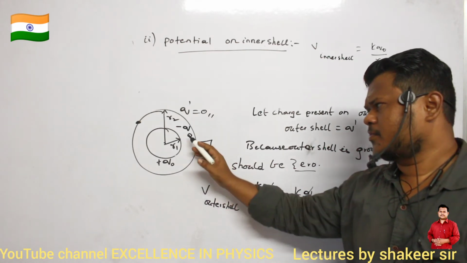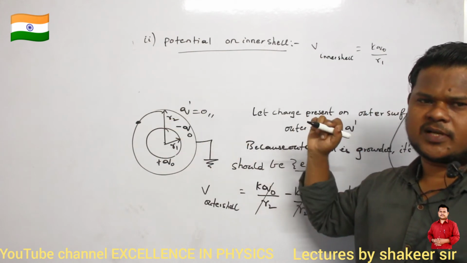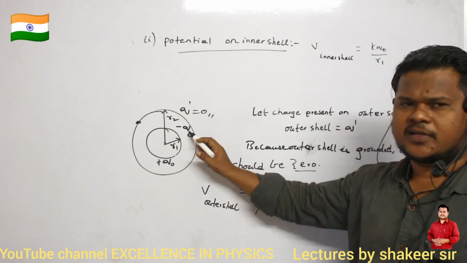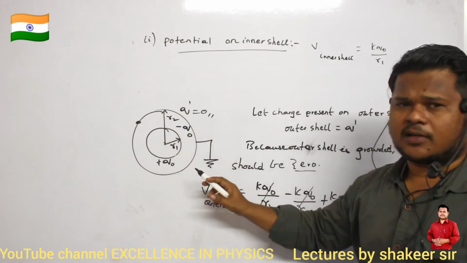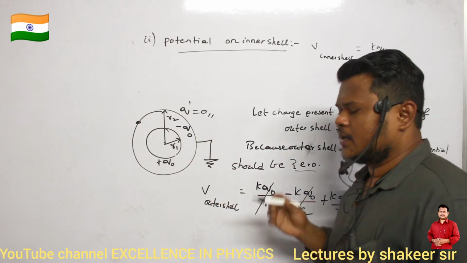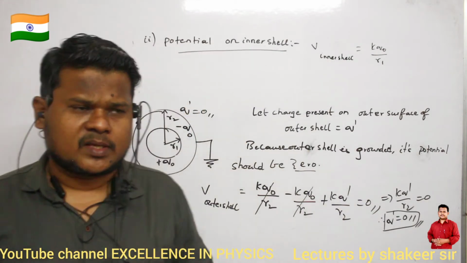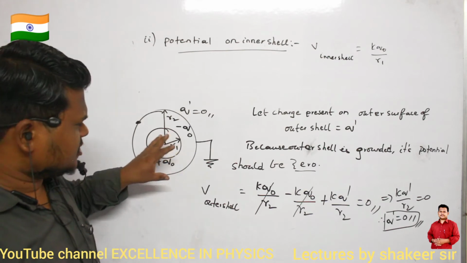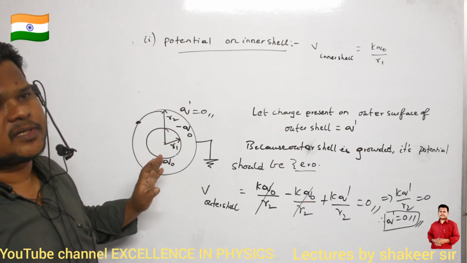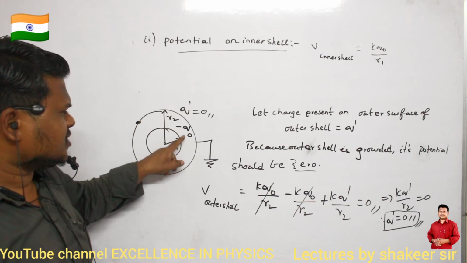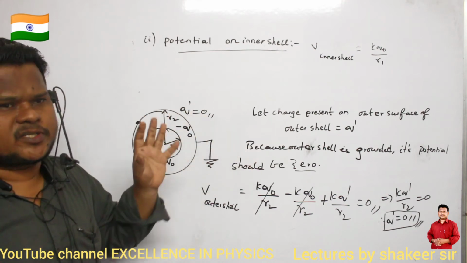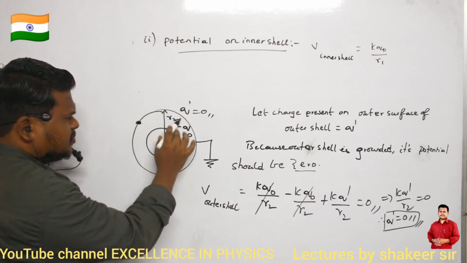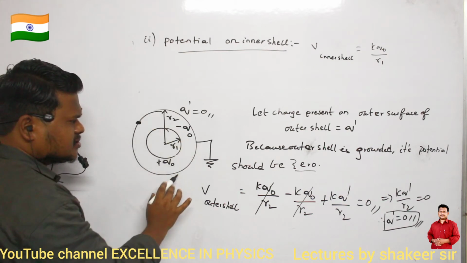Now what is the potential because of the inner surface of the outer shell? Here the charge present is minus Q naught. And the inner shell, where is it present? The inner shell is present inside the bigger shell. So the total volume inside this bigger shell should have the same potential, the potential which exists on the surface should exist on the inner surface also.